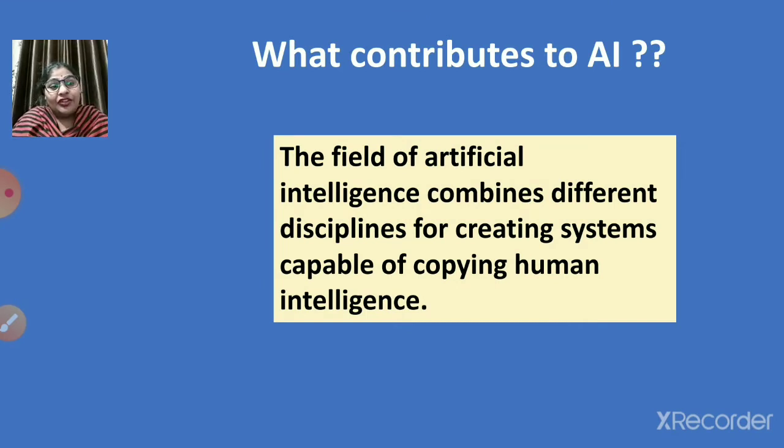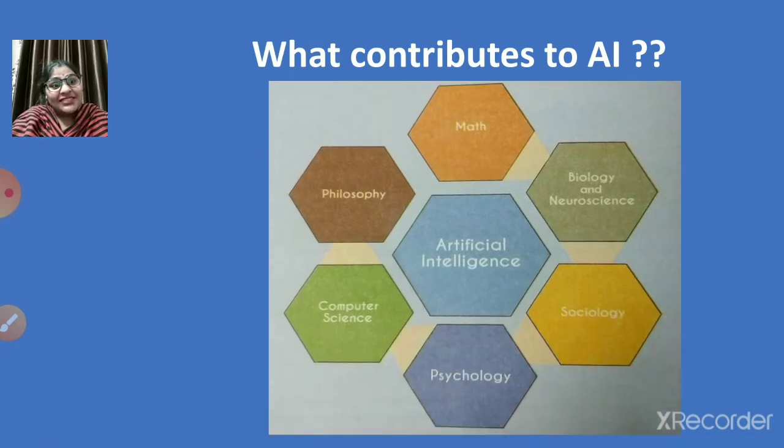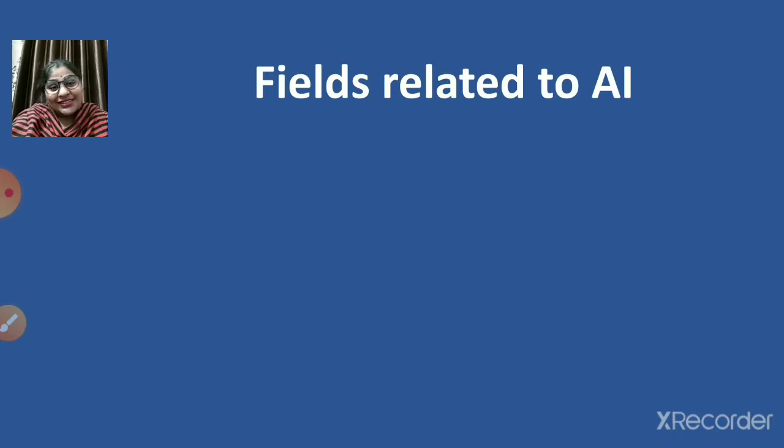So children, the field of artificial intelligence combines different disciplines for creating systems more capable of copying human intelligence. So the different fields are related to this and they contribute to artificial intelligence. The different fields are maths, biology and neuroscience, sociology, psychology, computer science, and philosophy. This all contributes to AI. So you should know what all things contribute to AI, children. Let us proceed. Now, fields related to AI.